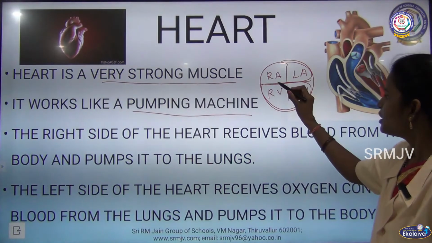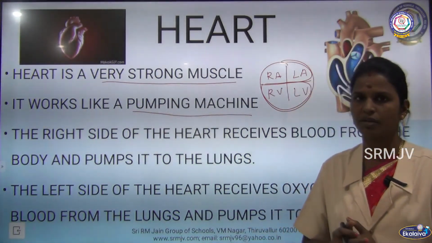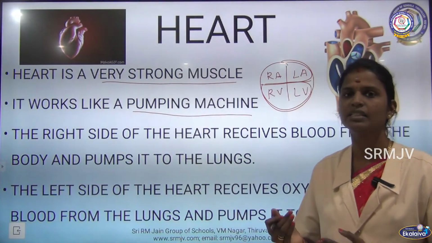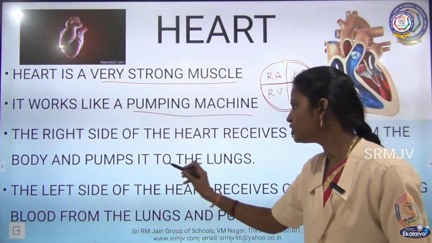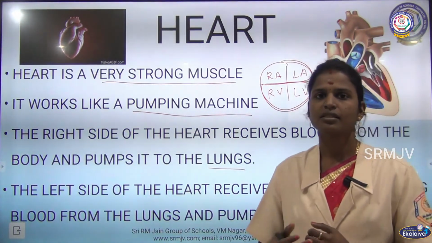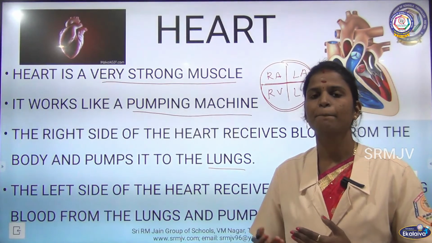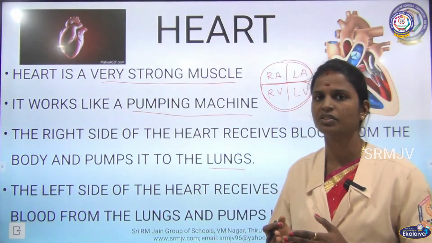And the right side of the heart receives deoxygenated blood from the body and pumps it to the lungs for purification.